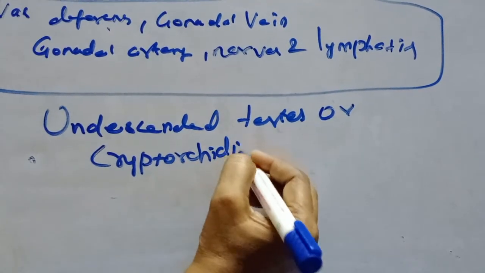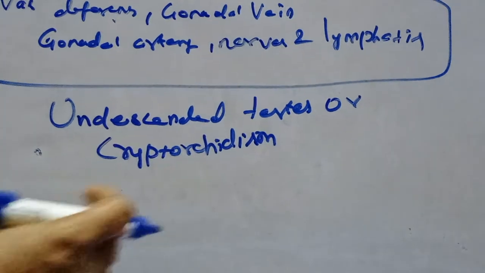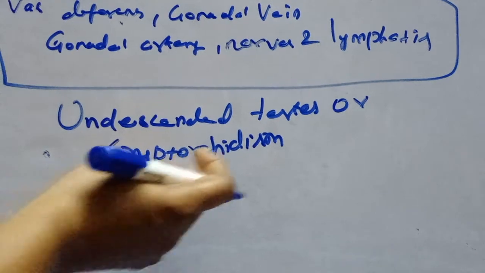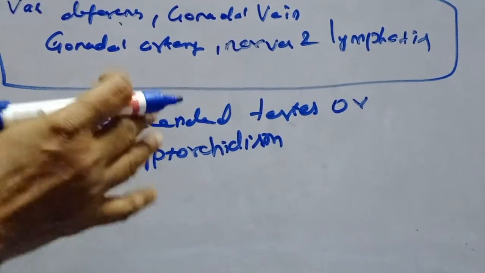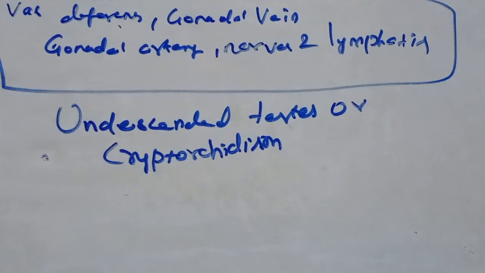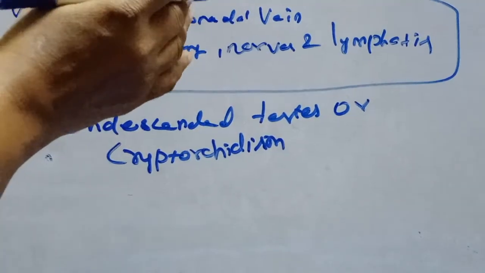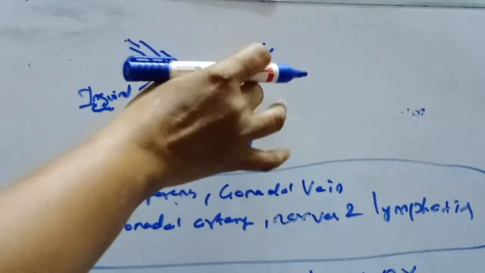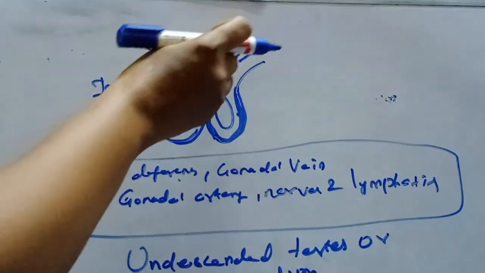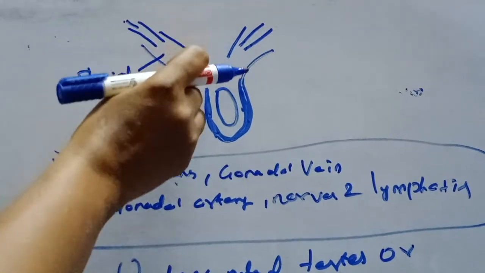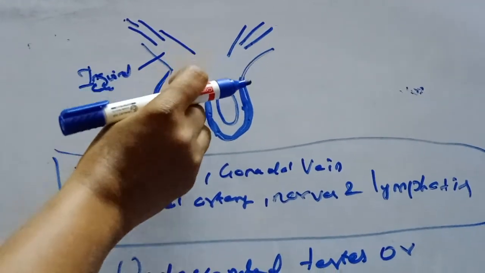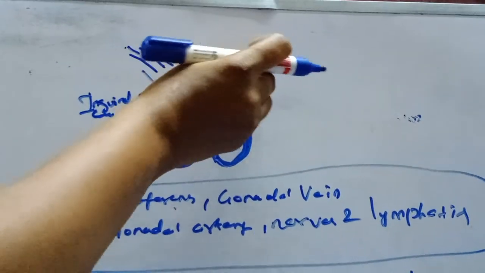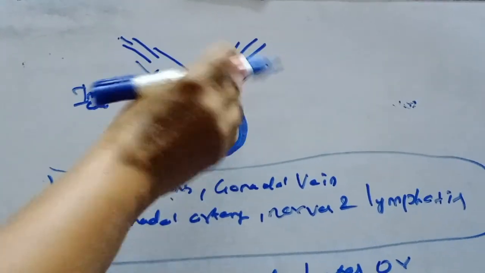Another name is cryptorchidism. If this condition occurs, then the testis cannot develop and function properly. Okay, then the scrotum is connected to the abdominal cavity through the inguinal canal. Through this canal only the testis descends down to the scrotum at the time of birth. The spermatic cord also passes through the inguinal canal.